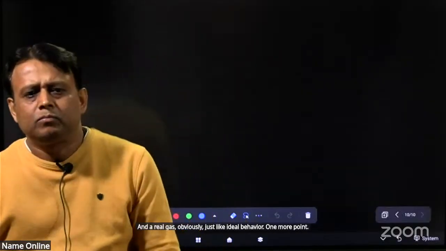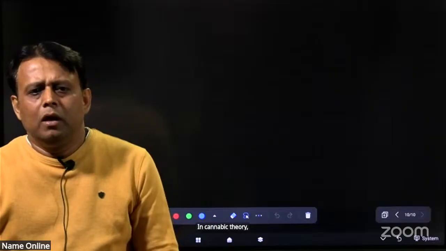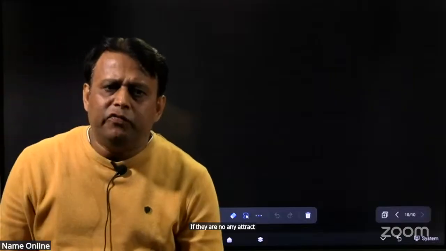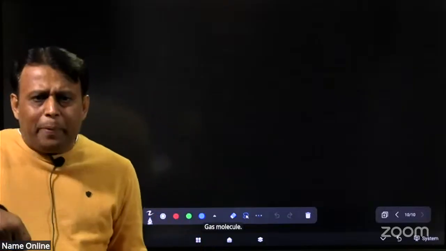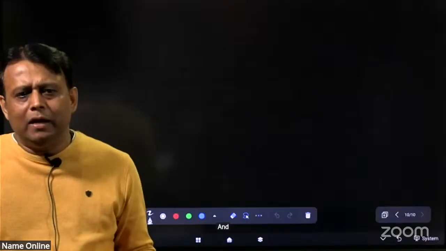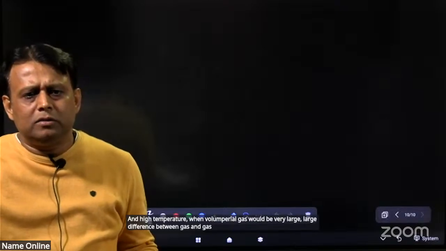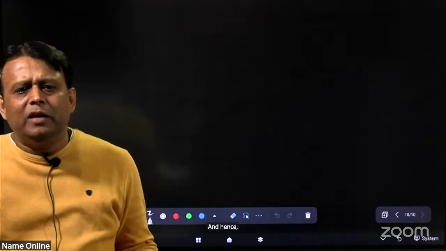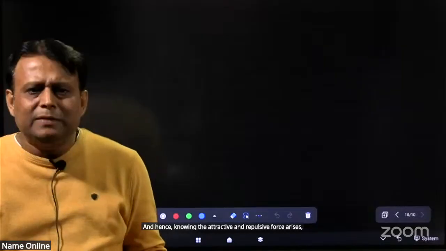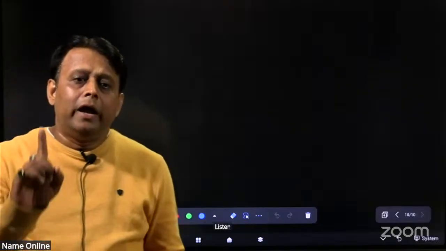One more point. In kinetic theory, there are no attractive and repulsive forces between gas molecules. So at low pressure and high temperature, when the volume of real gas is very large, the distance between gas molecules is large, and hence no attractive and repulsive forces arise between gas molecules. Hence, listen, real gas obeys ideal behavior at low pressure and high temperature.